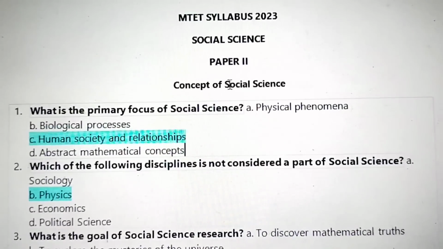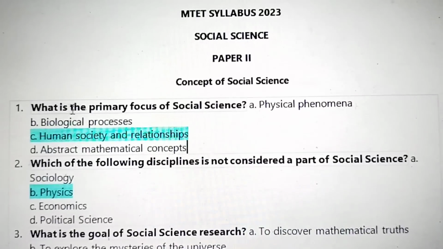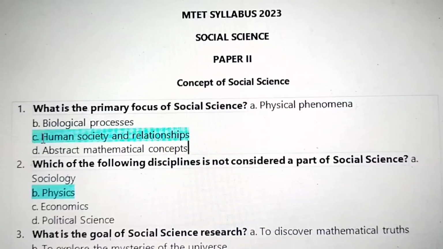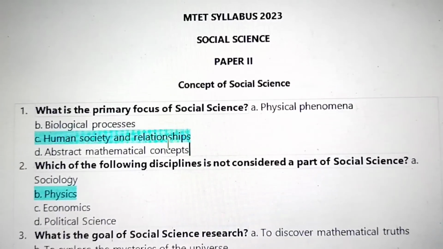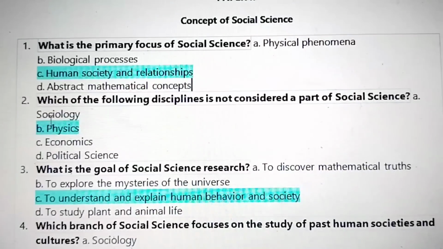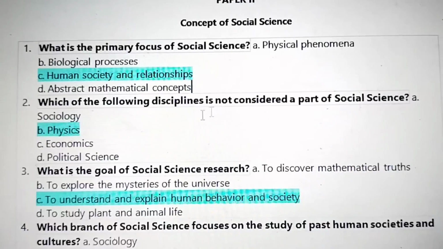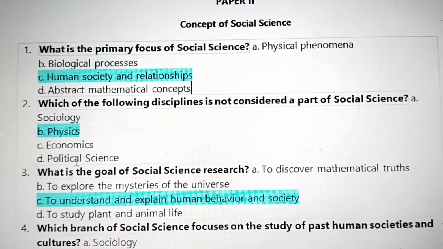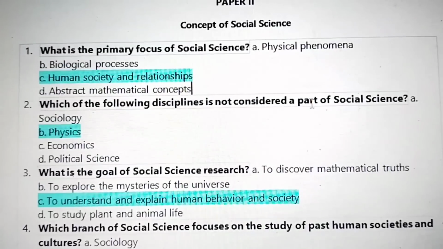The topic is the concept of social science. Question 1, what is the primary focus of social science? The answer is human society and relationships. Which of the following disciplines is not considered a part of social science? Sociology, physics, economics, political science. The answer is physics, it is not considered part of social science.